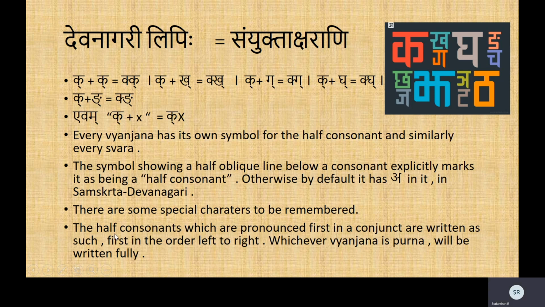Now this rule seems very simple and very obvious, and in fact it is obvious, but many languages such as English do not have such an obvious rule, that the half consonants which are pronounced first come first. For example, in the word Ganga, or yukta, you pronounce the k only half. The k consonant is getting half, and therefore you have to use the half form of the k.